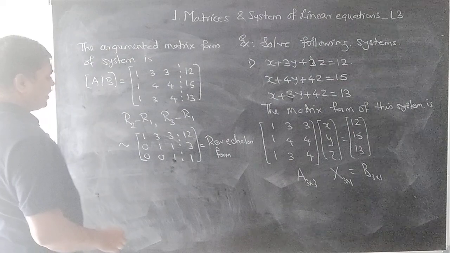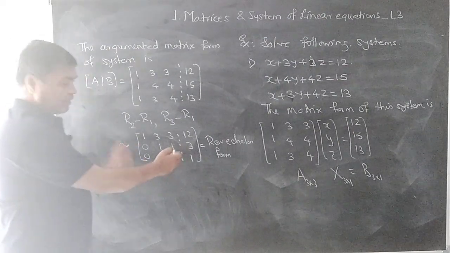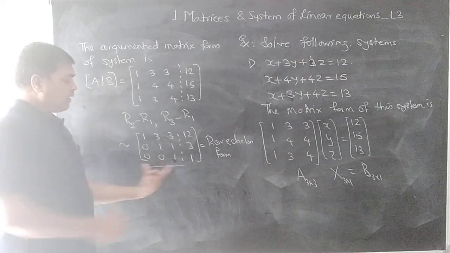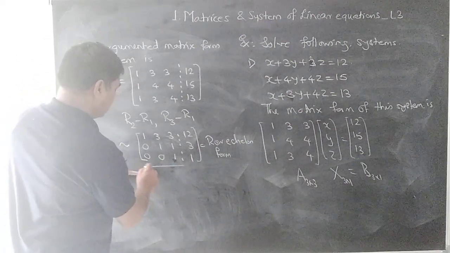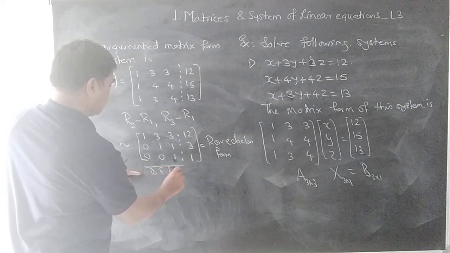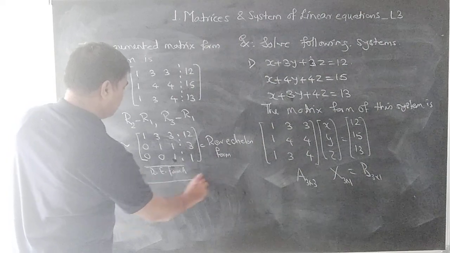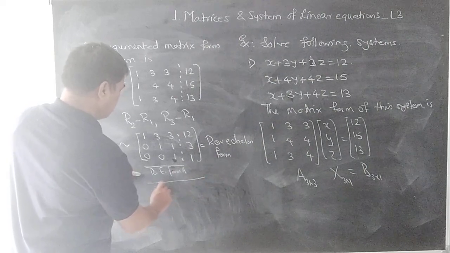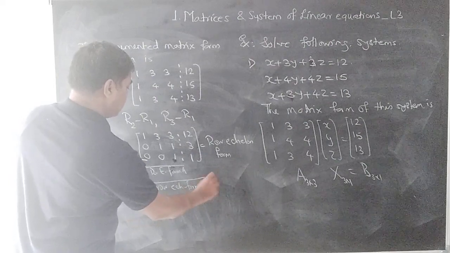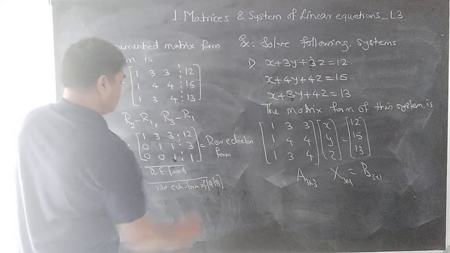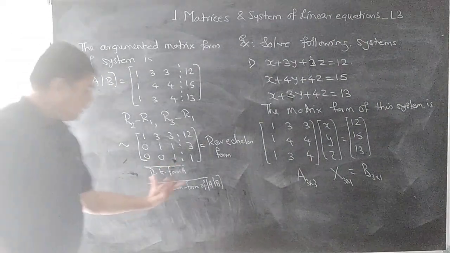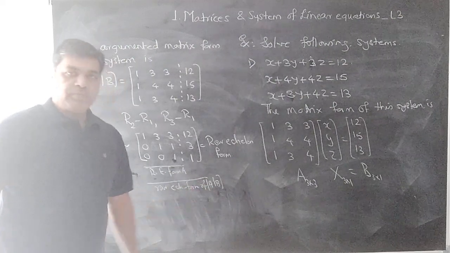From this, what is the rank of A? Rank of A is nothing but this part. This is the row echelon form of A, and this complete matrix is the row echelon form of the augmented matrix AB.